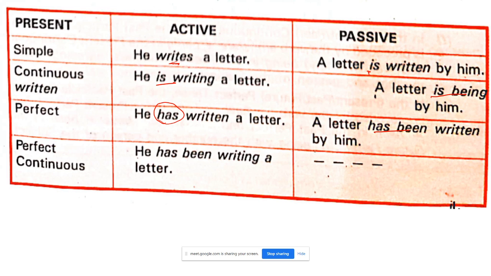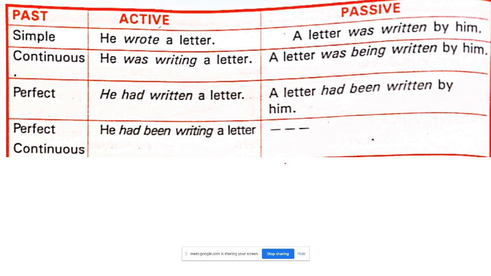Okay, by is there always. Perfect continuous: he has been writing. When we go to the exercises, all these you have to keep in mind. See, in this continuous, the ing form is there. It is the same, it's not being given over there, right? Now go to the next.